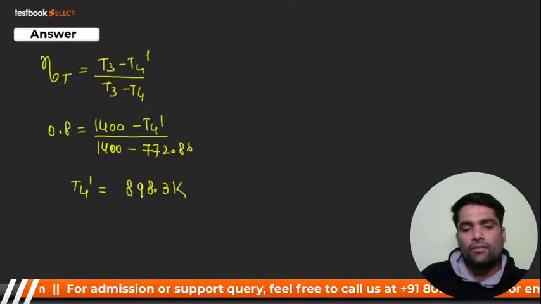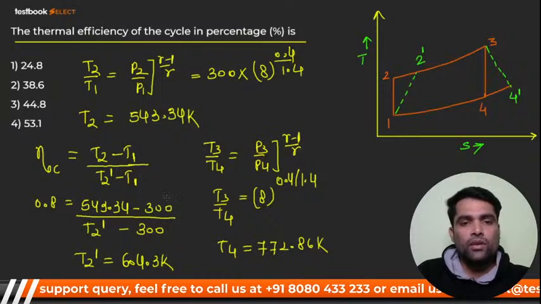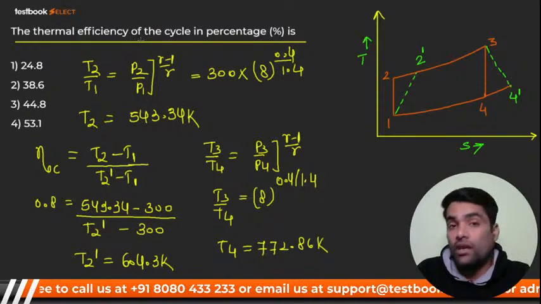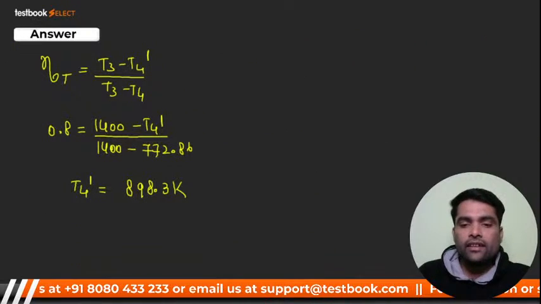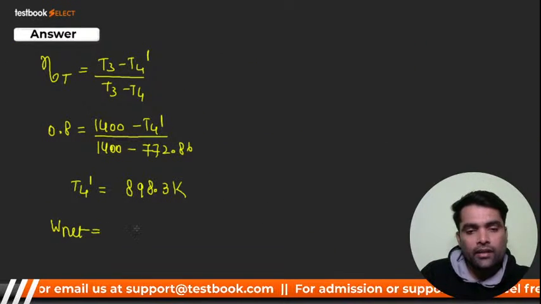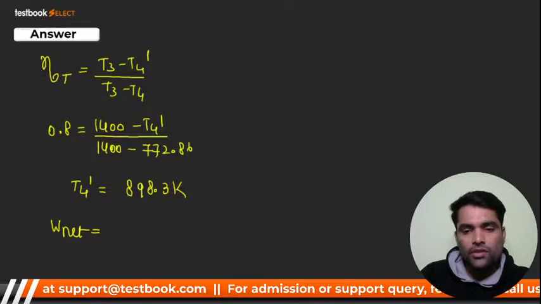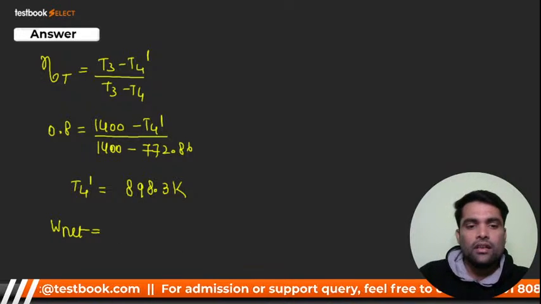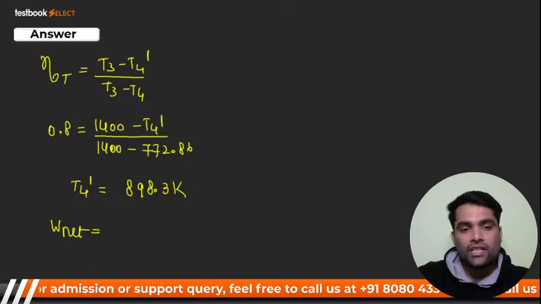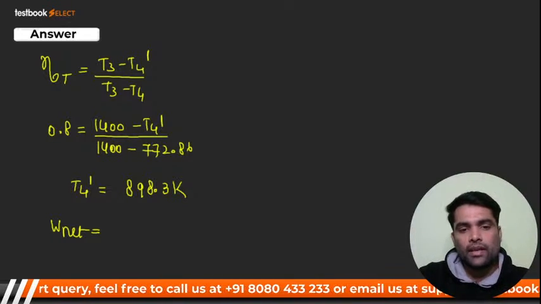Now my dear, what do I have to calculate? They said I have to calculate thermal efficiency. For that I need work output, right? So I can calculate net work. So net work will be what? It should be T3 minus T4 dash minus CP into T2 minus T1, right?